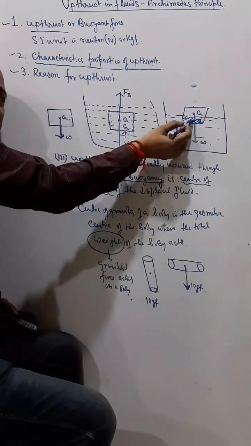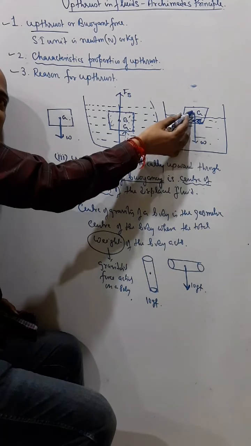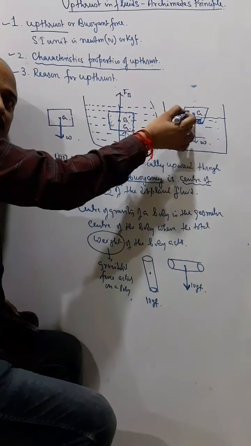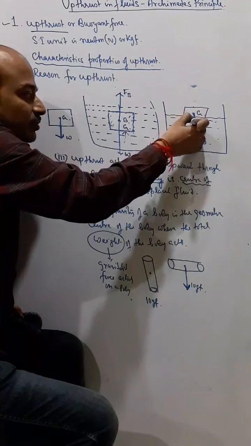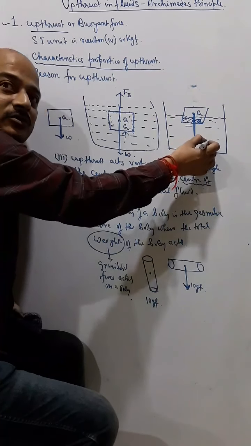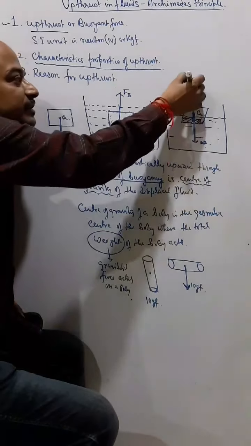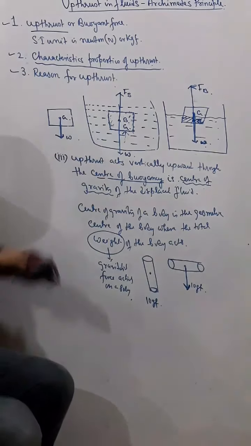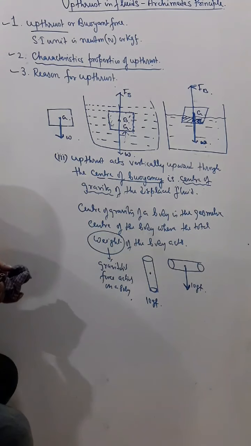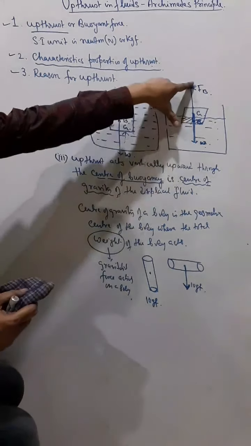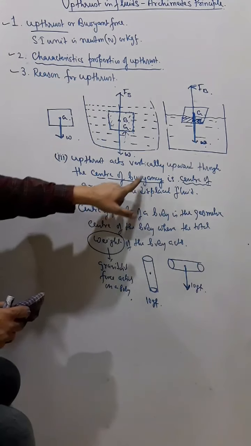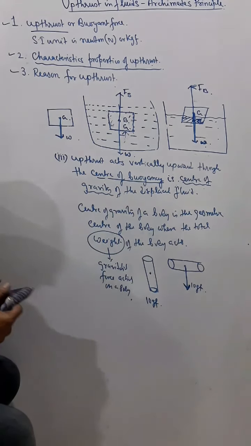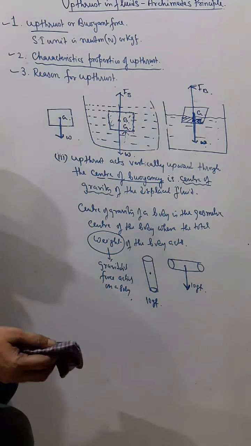You understand what I am telling? This point. But here you can see the center of gravity and the center of buoyancy are not acting on the same point. From G the downward force is acting, that is the gravitational force or the weight of the body, and from B vertically upward the upthrust is acting. So that is the third point. The upthrust acts vertically upward through the center of buoyancy, and the center of buoyancy is the center of gravity of the displaced fluid. So those are the characteristic properties of upthrust.